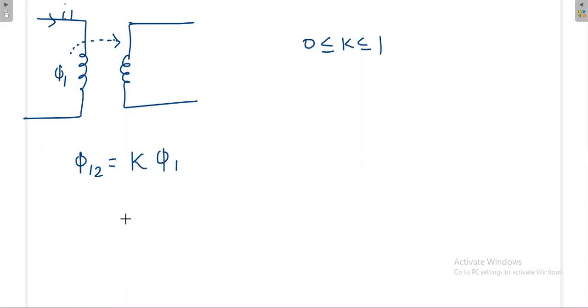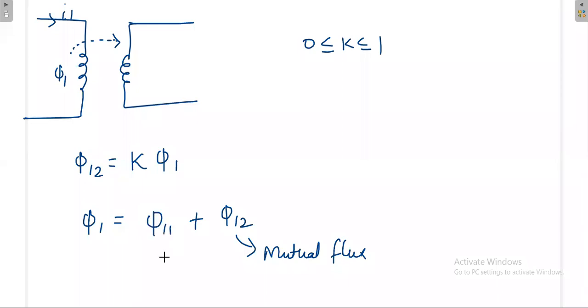Now I can write the total flux like this, pi1. Pi1 means total flux, and I can split it into two terms. Pi12 means mutual flux, the flux that is going to the secondary. After this pi12, some flux will remain, that flux has gone somewhere, and I will call it the leakage flux. It is not linking with the secondary.